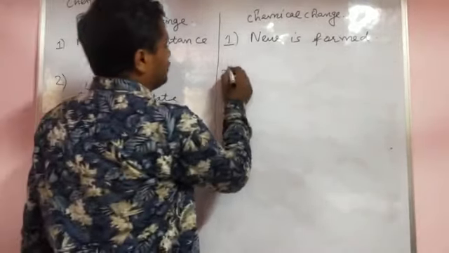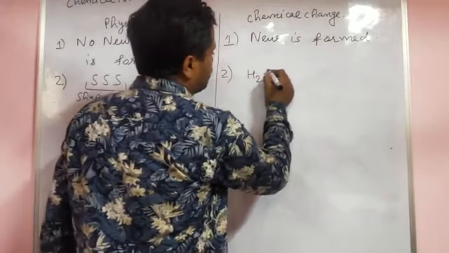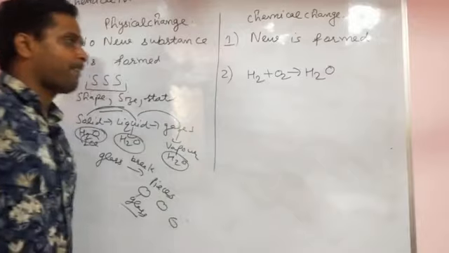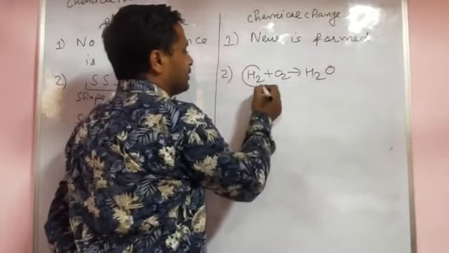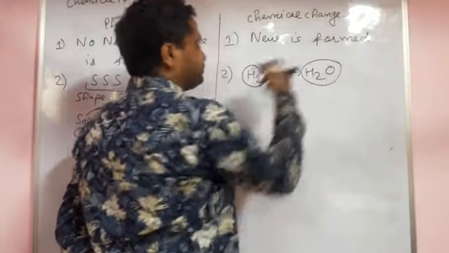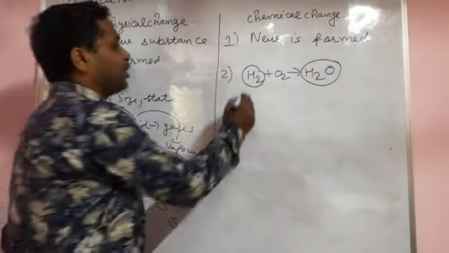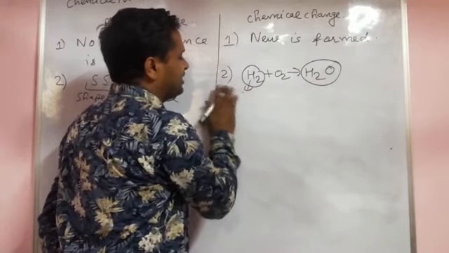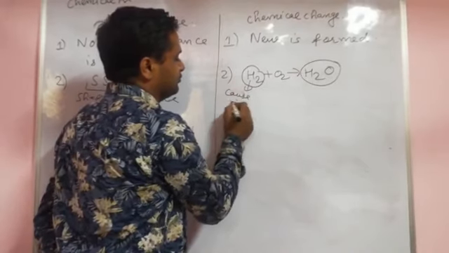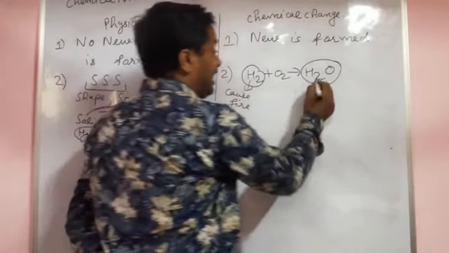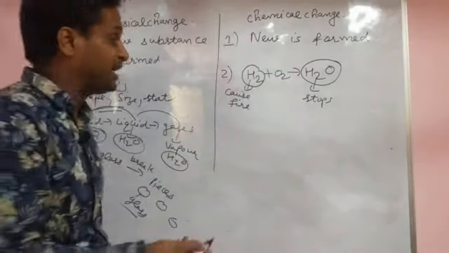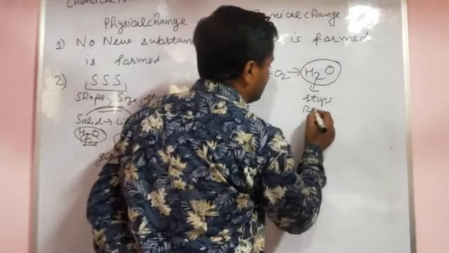In the case of the second, for example H2 plus O2 gives H2O. Here you see H2 and O2. See the property of H2: it burns, it causes fire, it is a fuel. But water stops the fire. It is very interesting and very surprising. Why does it stop the fire?